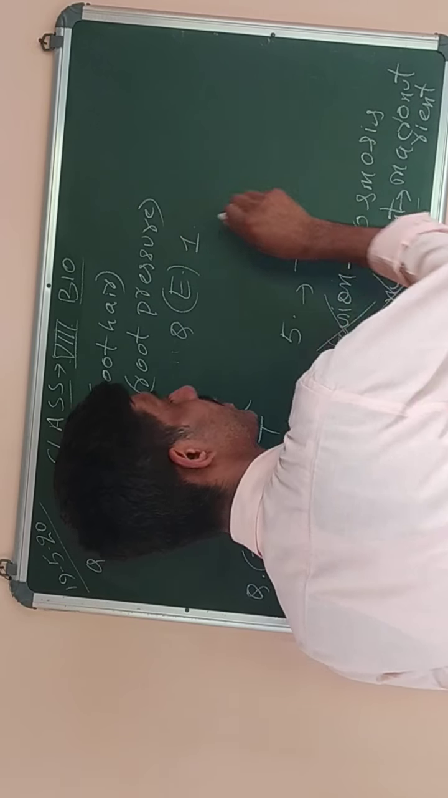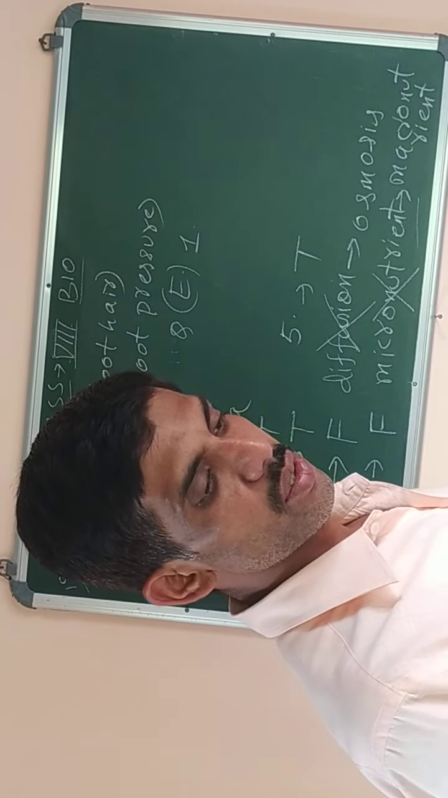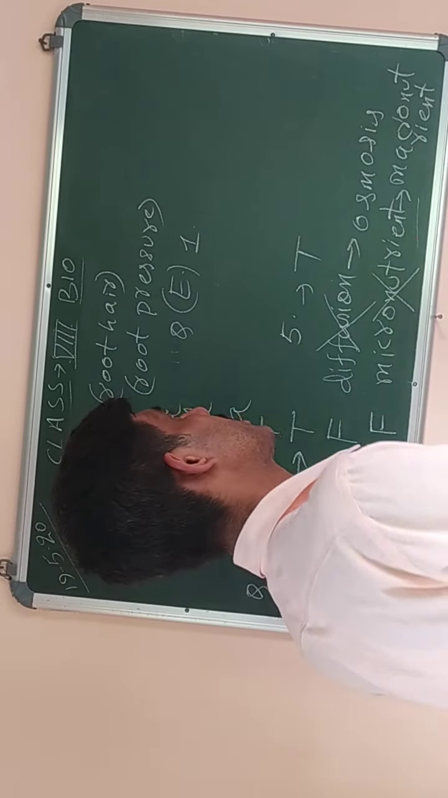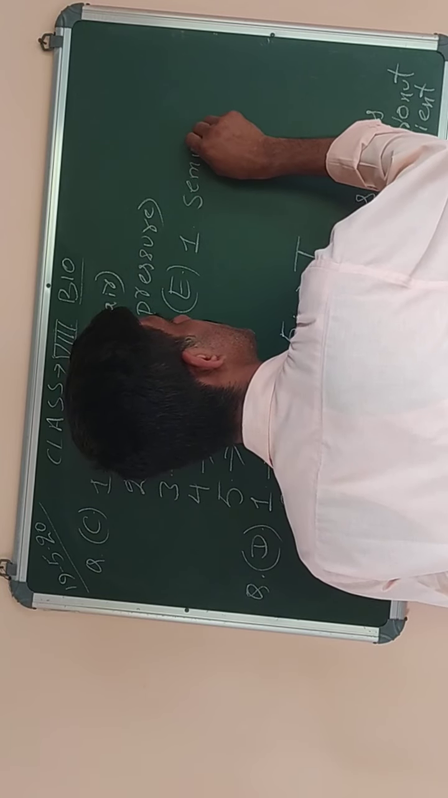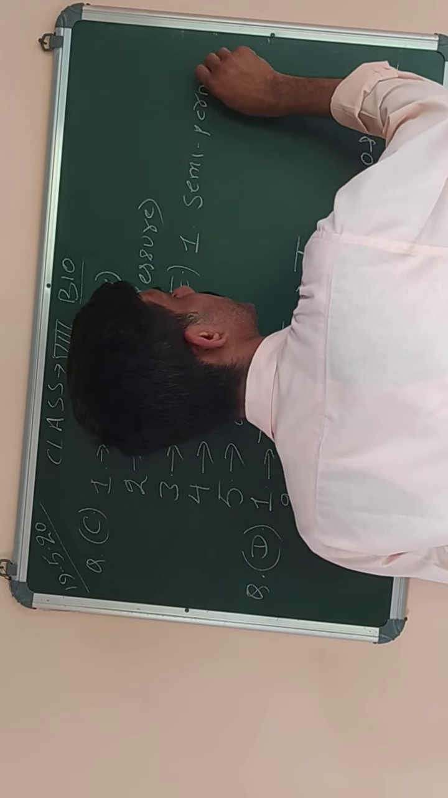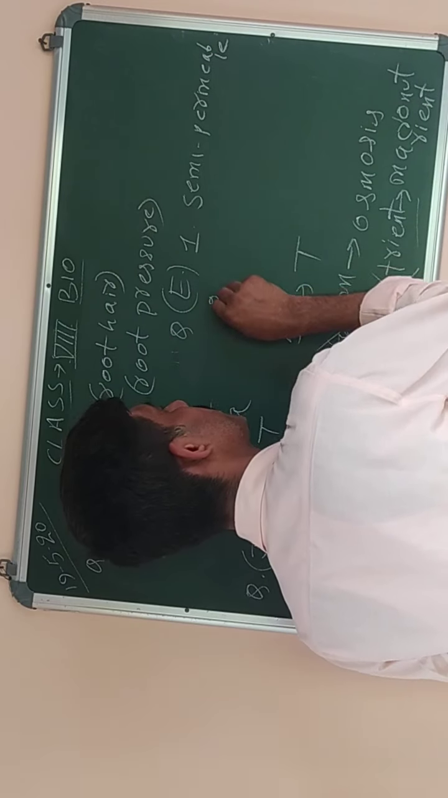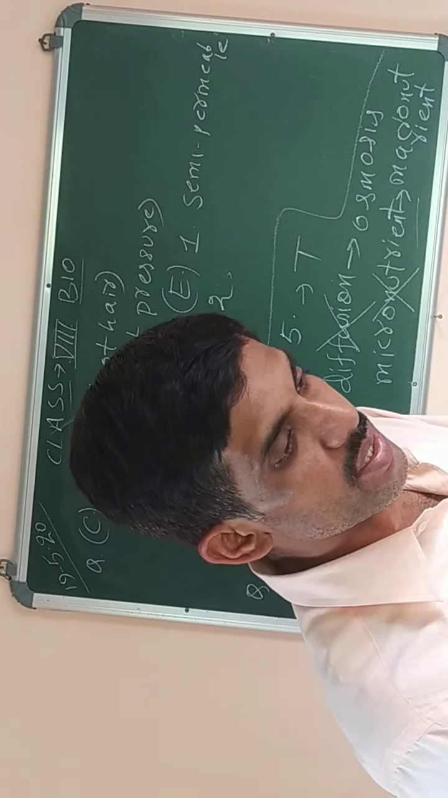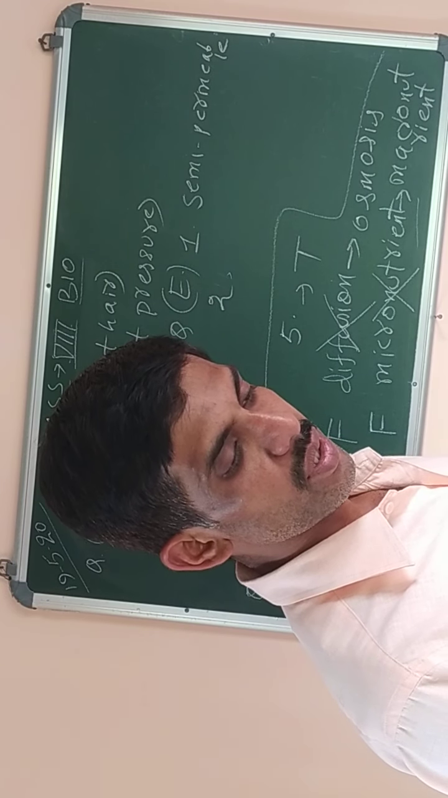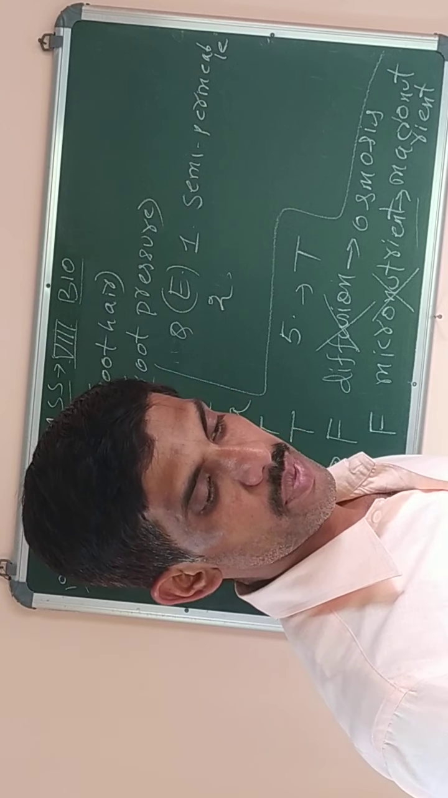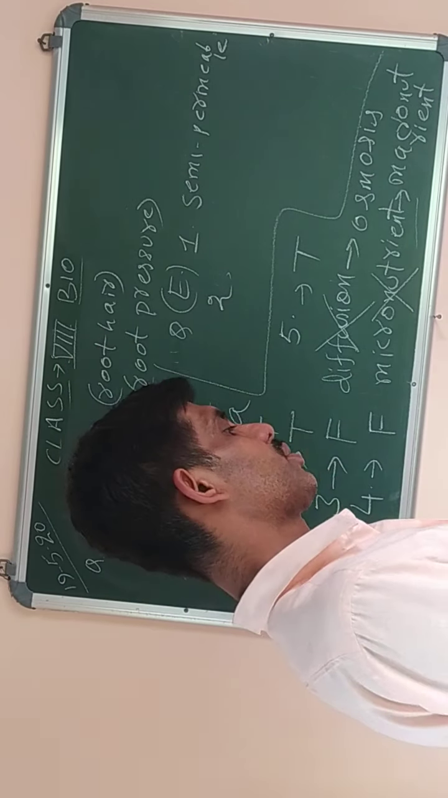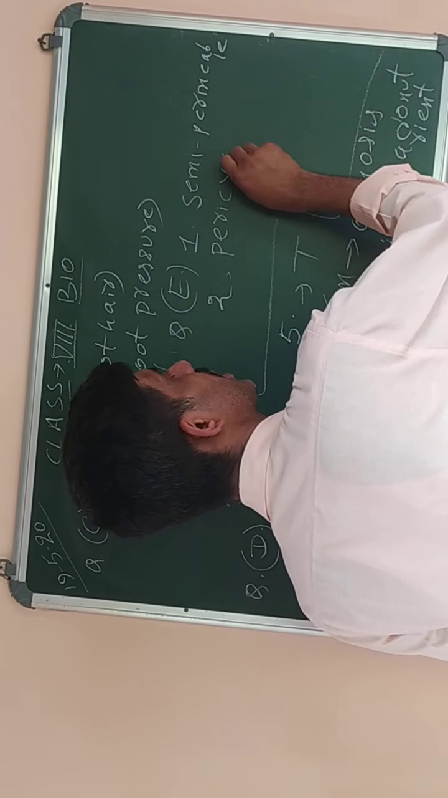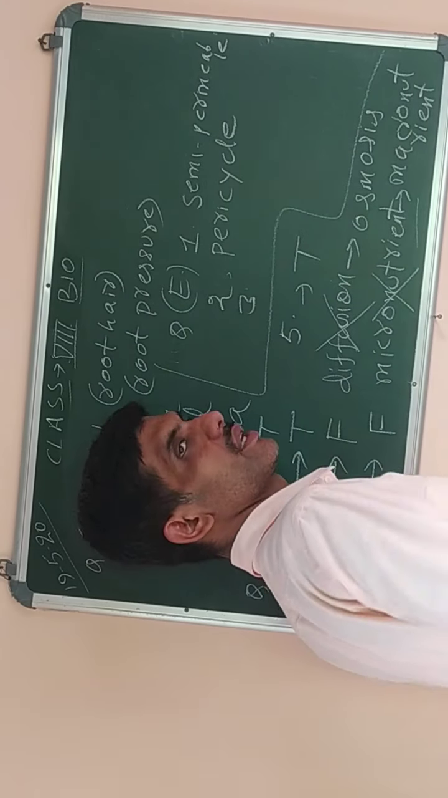Number E, first one is water enters the root cells through a semi-permeable or permeable. Answer is semi-permeable plasma membrane. So we have written here semi-permeable. Then number 2, this is question number E we are doing, okay? Number 2 is, the question is, xylem vessels are present beyond the dash of the root. Xylem vessels are present beyond the pericycle of the root. So correct answer should be pericycle. Pericycle is the name given to the layer of cells which are present in the root.